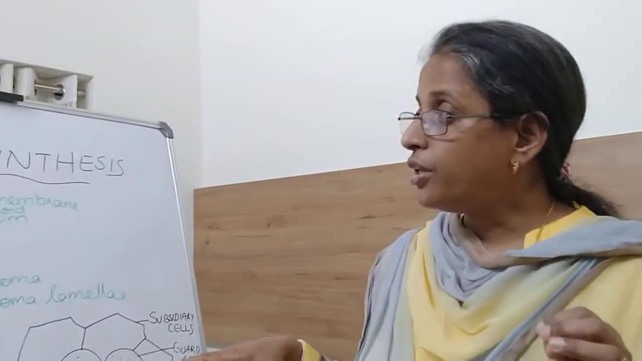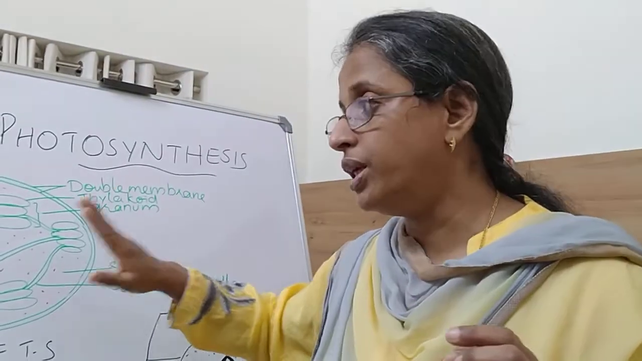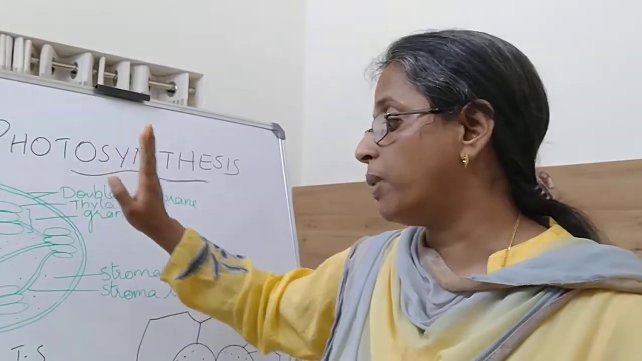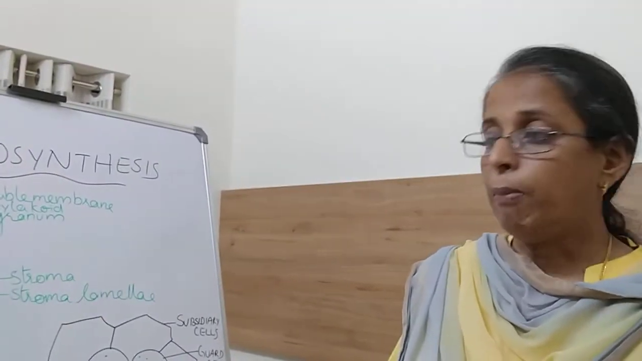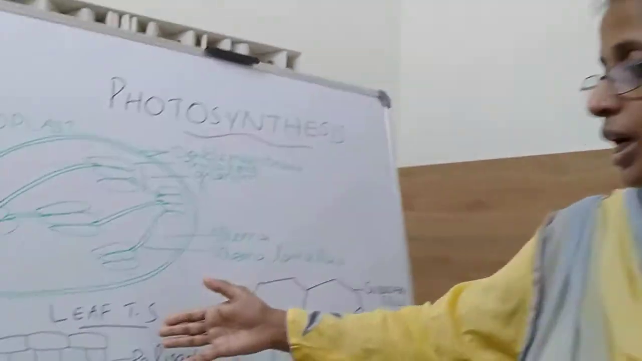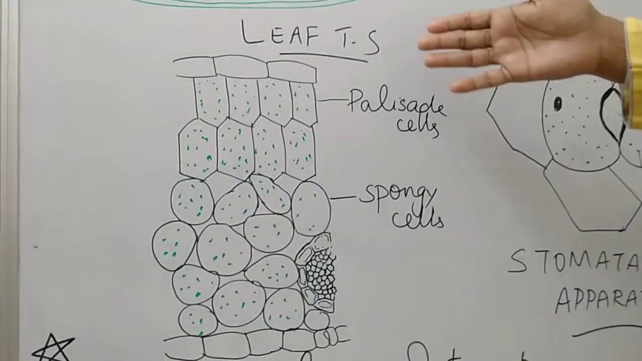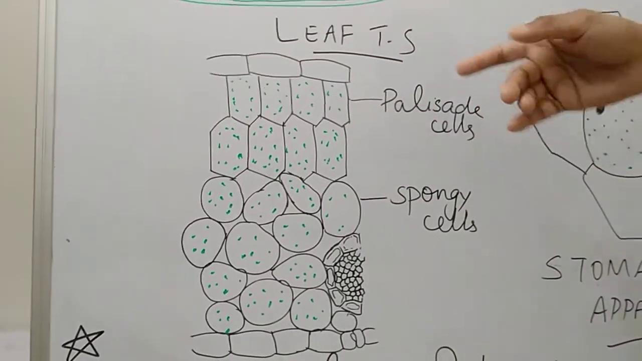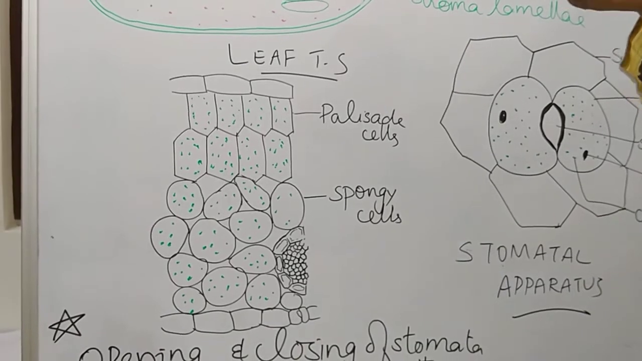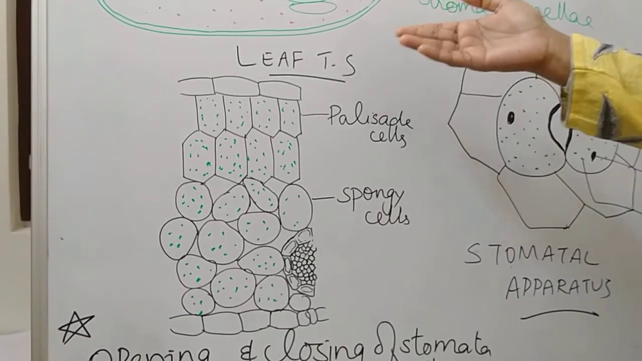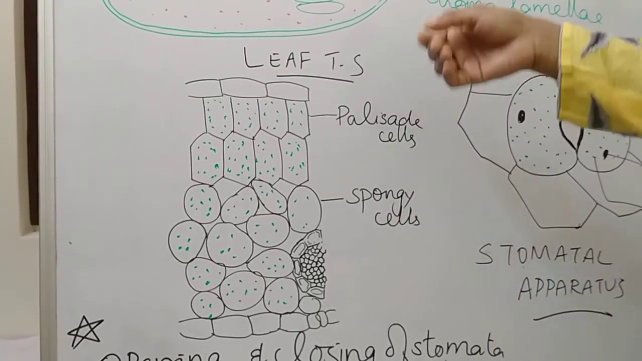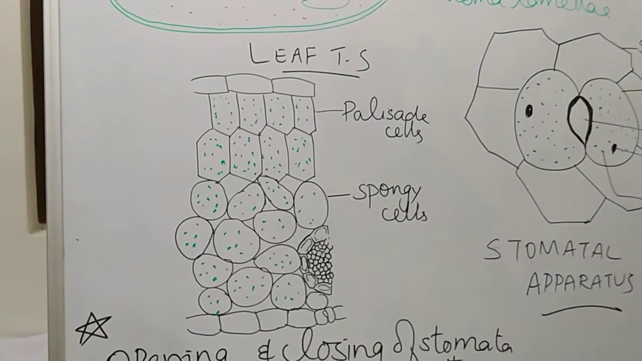In animal cells you will not find this cell organelle, the chloroplast. It is present only in plant cells, more so in the leaf. Here I have drawn the diagram of a leaf TS. TS means transverse section. I have taken a leaf and a thin slice from it, keeping the leaf vertically, and that is a transverse section.